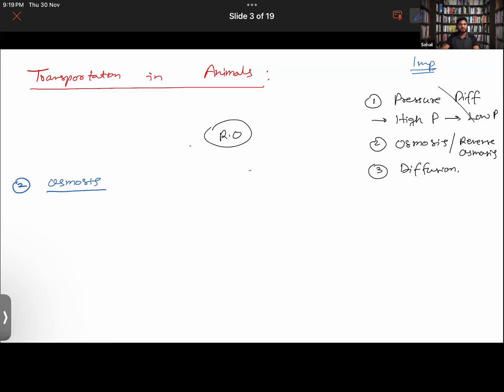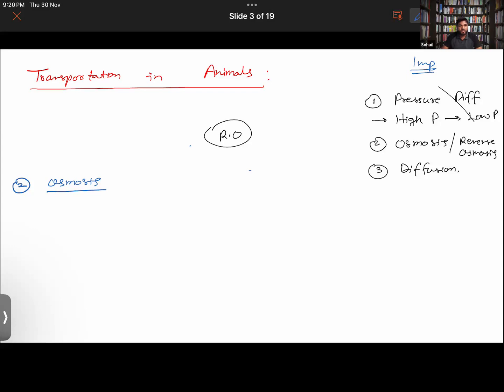It's basically the concentration, like the pressure of the water molecules. It is almost like the same thing which we discussed before, not exactly, but it's about the water molecules going from high concentration to lower concentration. Yeah, that is osmosis. That is correct. So you have defined it. Correct.